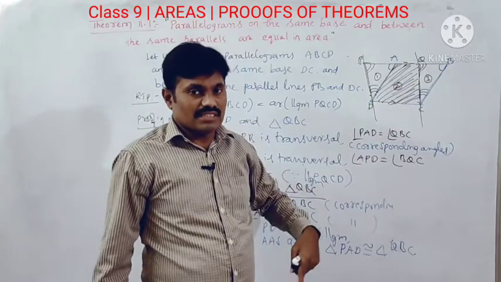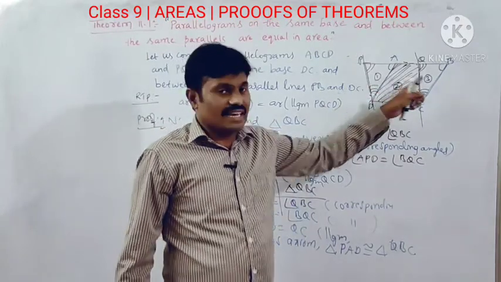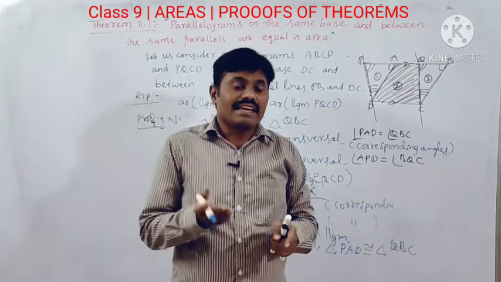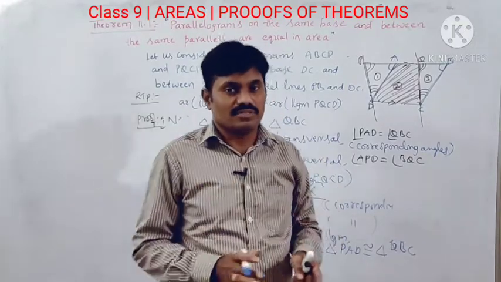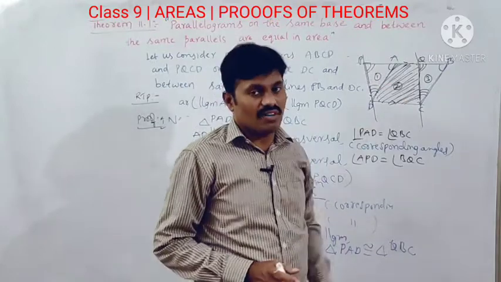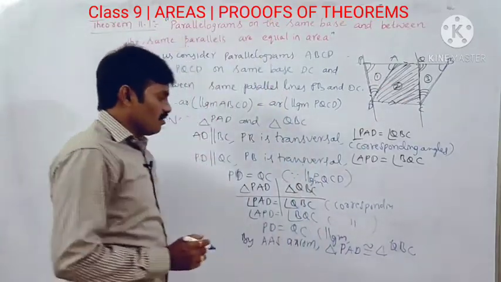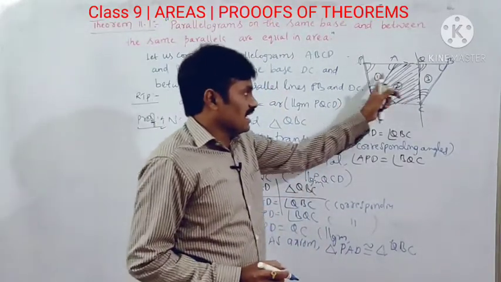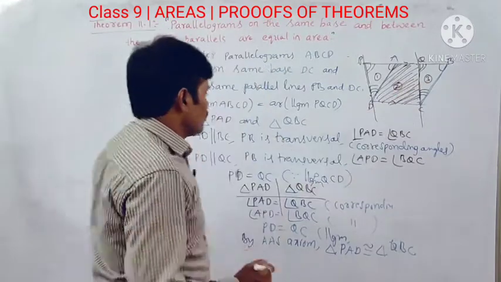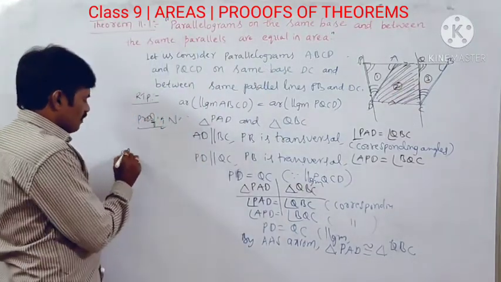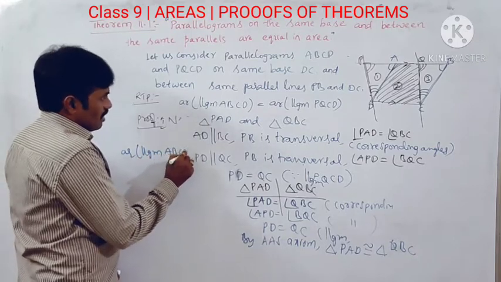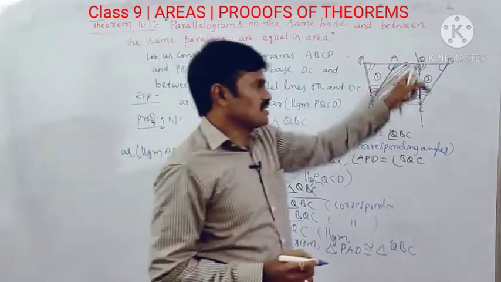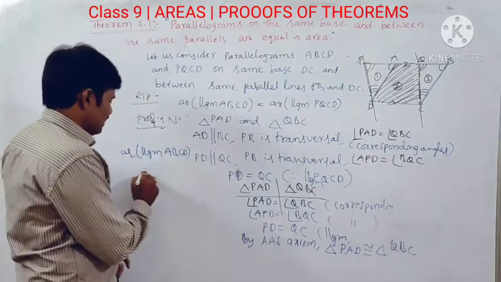As we know, if two triangles are congruent, then their areas are also congruent. Congruency means equal. Now, since their areas are equal, if you want to find the area of parallelogram ABCD or PQCD, how to find the area?